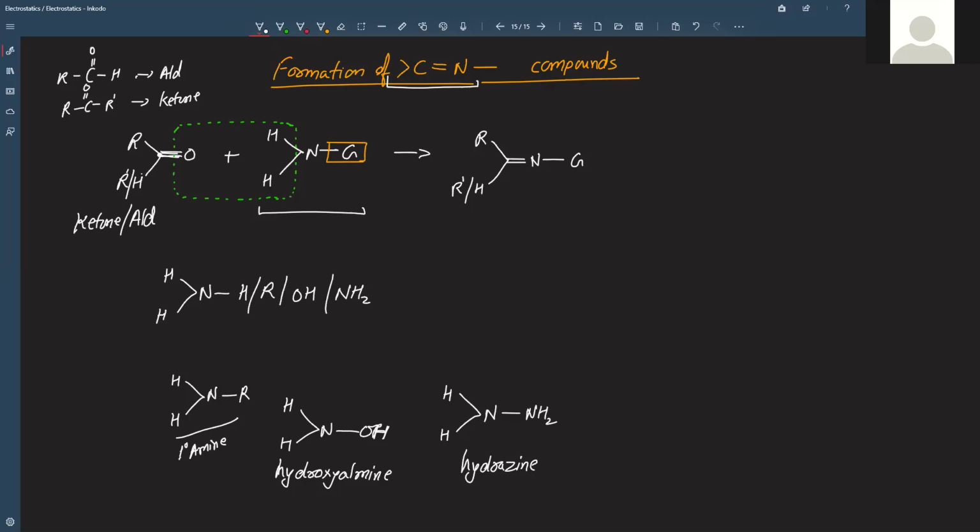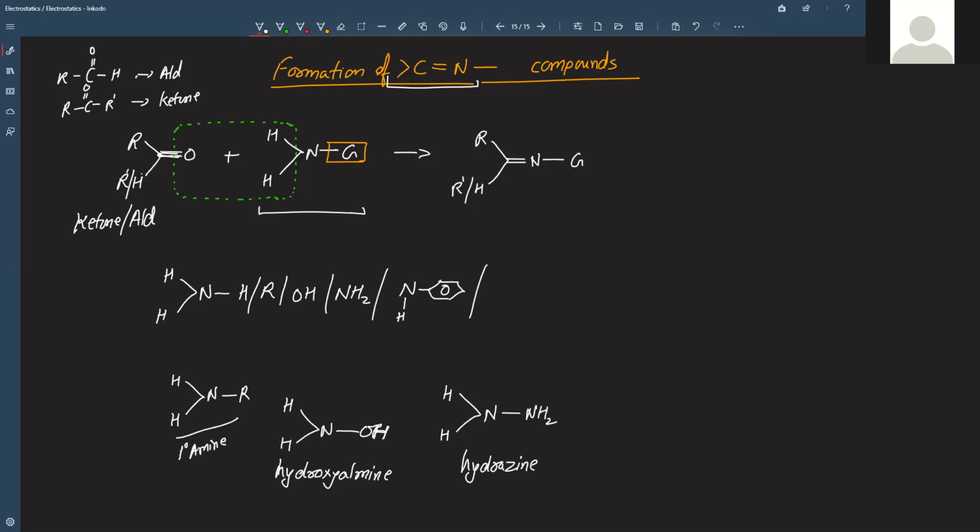Now see what we are doing here. There is an N, there was already an H, and one H I'll remove and add a phenyl group. Now what will this be called? NH2NH2 was called hydrazine.